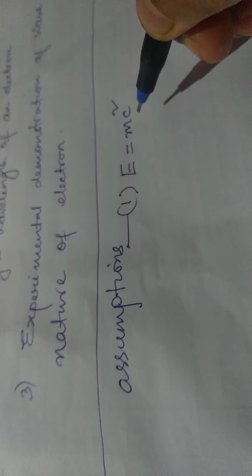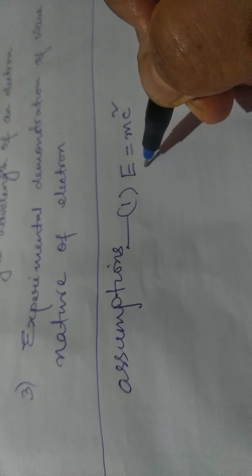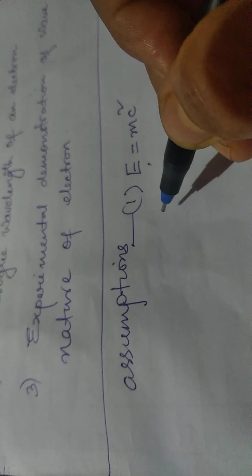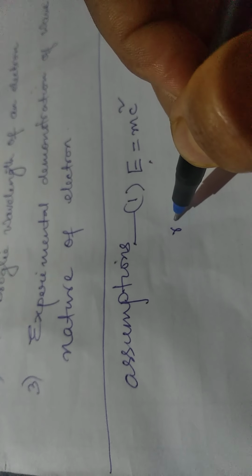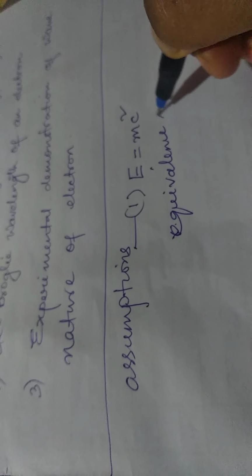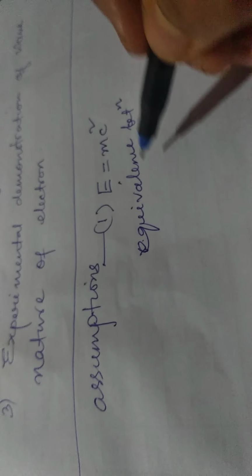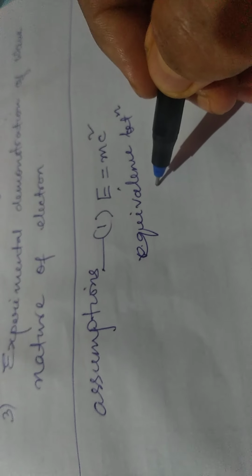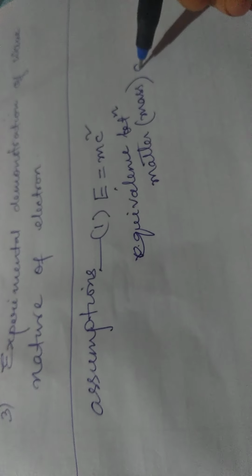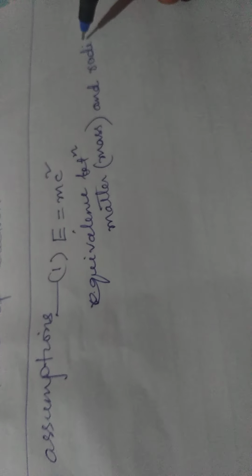There is a complete equivalence between matter and radiation. That means there is an equivalence between mass, that is matter, and radiation.